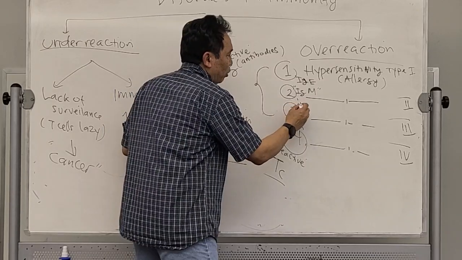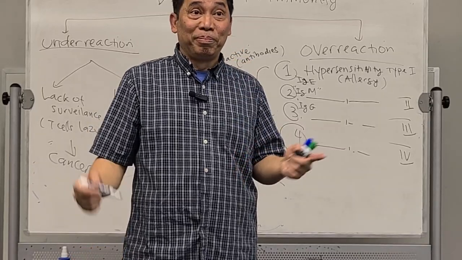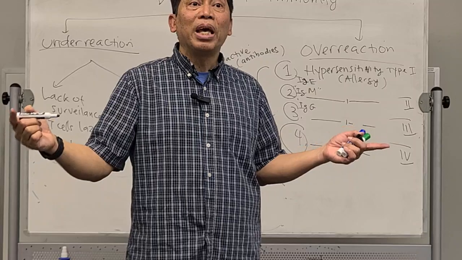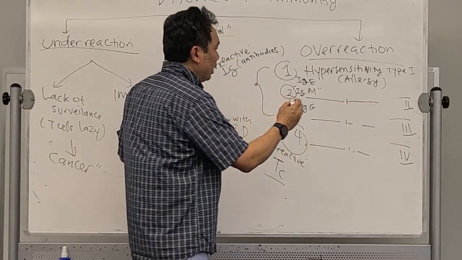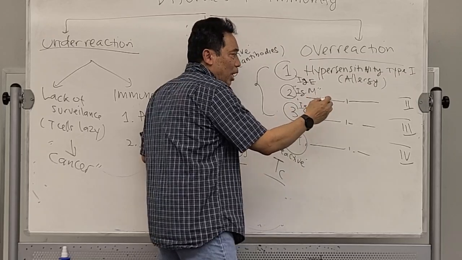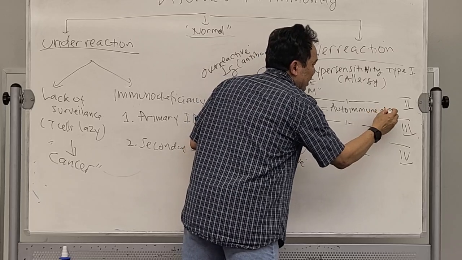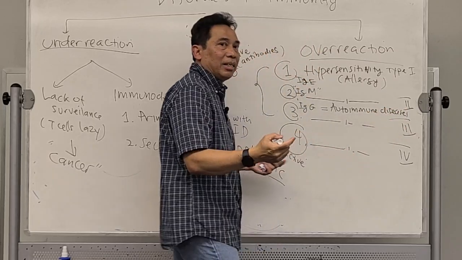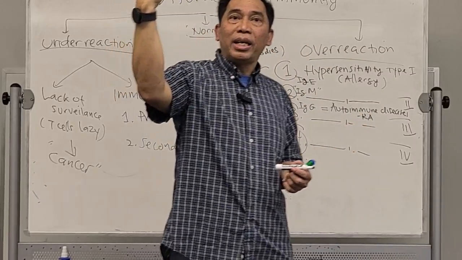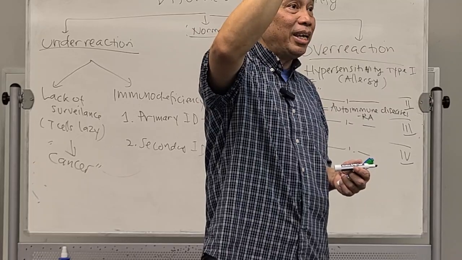How about number 3? The one that is overreactive is the IgG, the most abundant one. They try to kill something that is not our enemy. Most of the time, they kill our own self. Hypersensitivity number 3 usually causes what we call autoimmune diseases, like rheumatoid arthritis, in which your joint cells are being killed by IgG, and then you have that problem, RA.